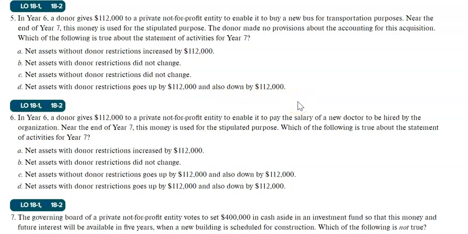So, in year 6, it went up by 112. And in year 7, when we reclassified, it went down by 112. The question is asking about year 7. So for year 7, it only went down. So not both parts are correct here. So the correct answer is answer A.